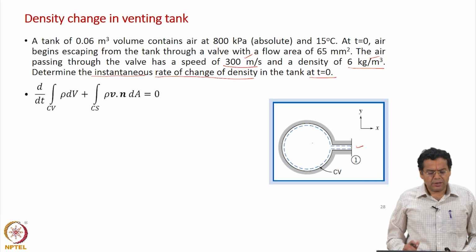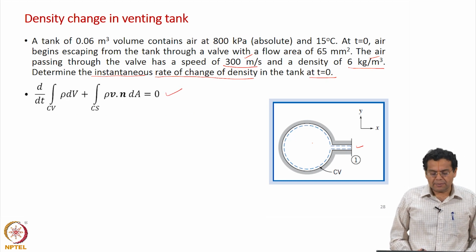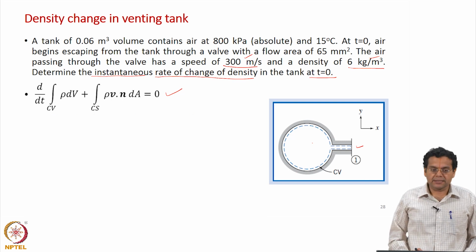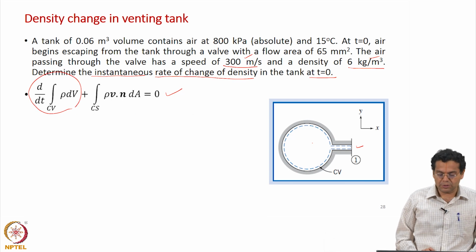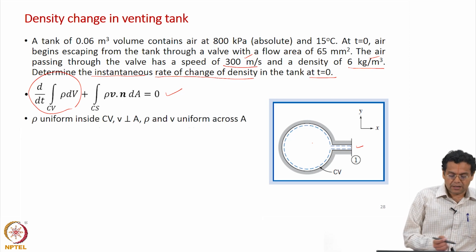Now, let us start once again with the most general form of the integral mass balance equation. For all the earlier examples, we assumed steady state, so this term is always 0. Now, we cannot do that, it is a transient case. So, that assumption is not listed here, all other assumptions are listed.